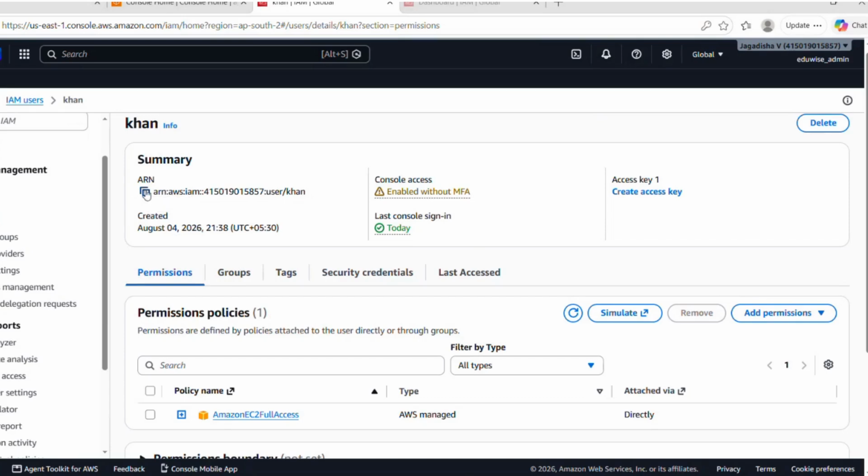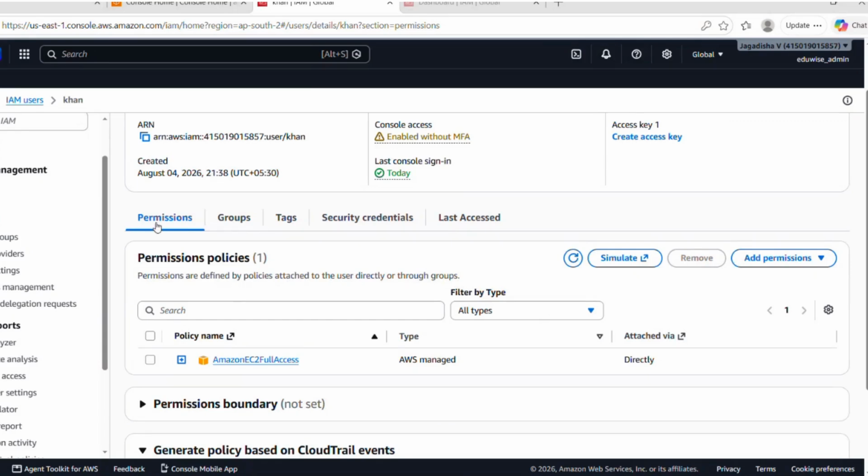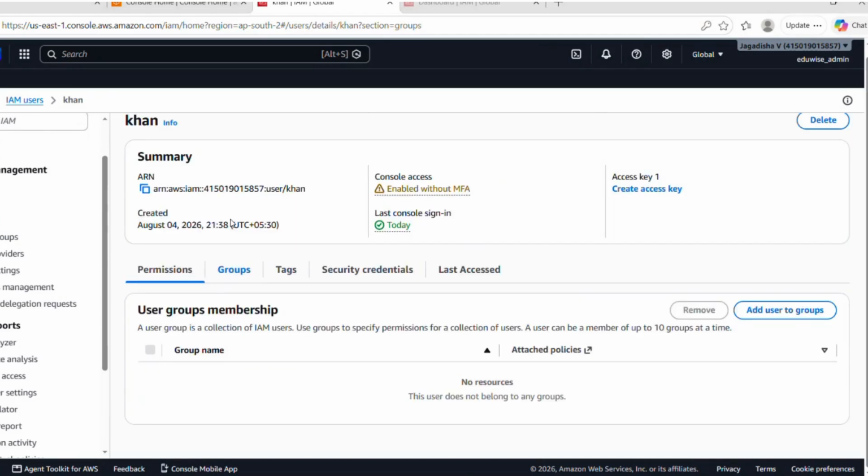one ARN as well. ARN stands for Amazon Resource Name. This will be unique across AWS. And here, under the permissions tab, you are able to see all the policies we have attached to this particular user. Under groups, we can see what are all the groups this user is added to.